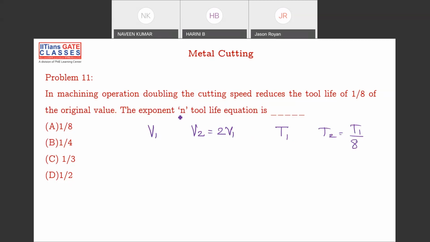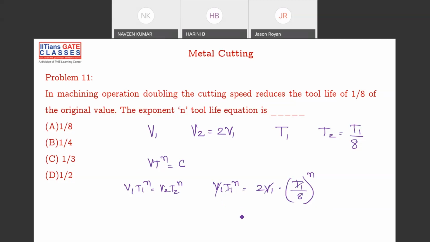So the exponent of the tool life equation, simple question, that is VT^n = constant, and then you can write v1 t1^n is equal to v2 t2^n, and then substitute the values. So v1 t1^n is the same, and v2 I can write as 2 into v1, and t2 I can write as (t1 by 8)^n, and v1 gets cancelled, t1 gets cancelled.